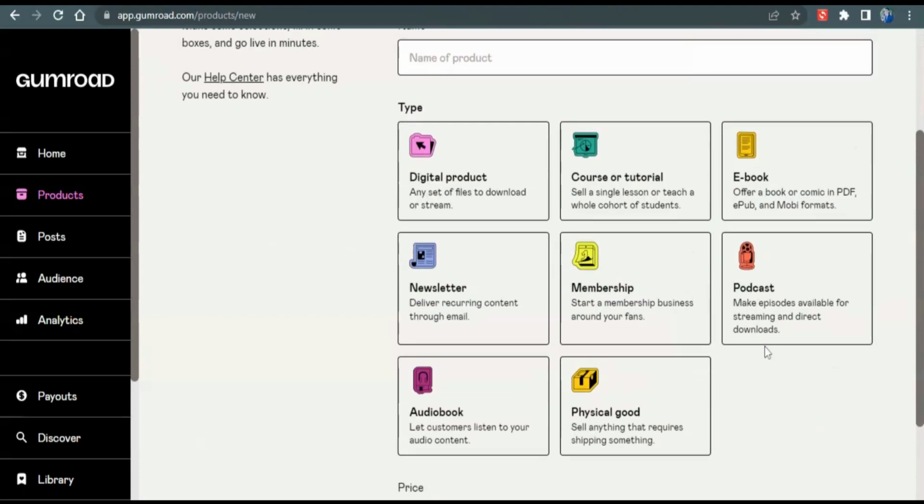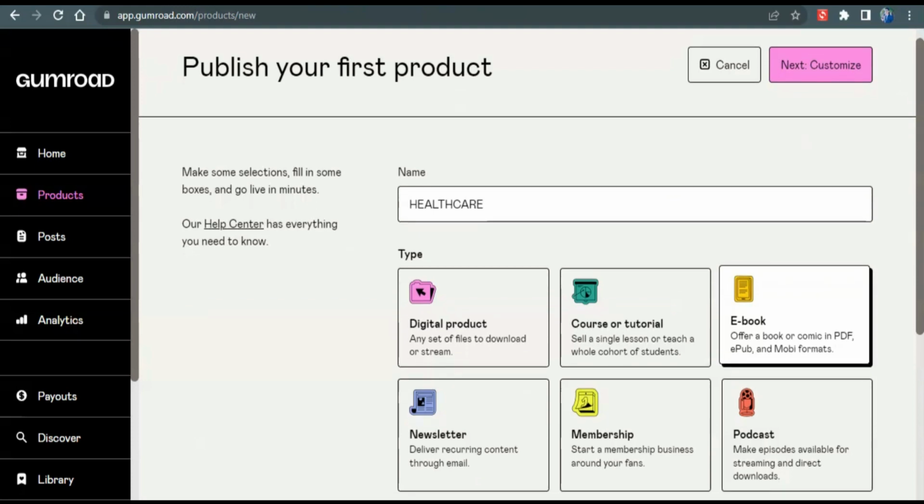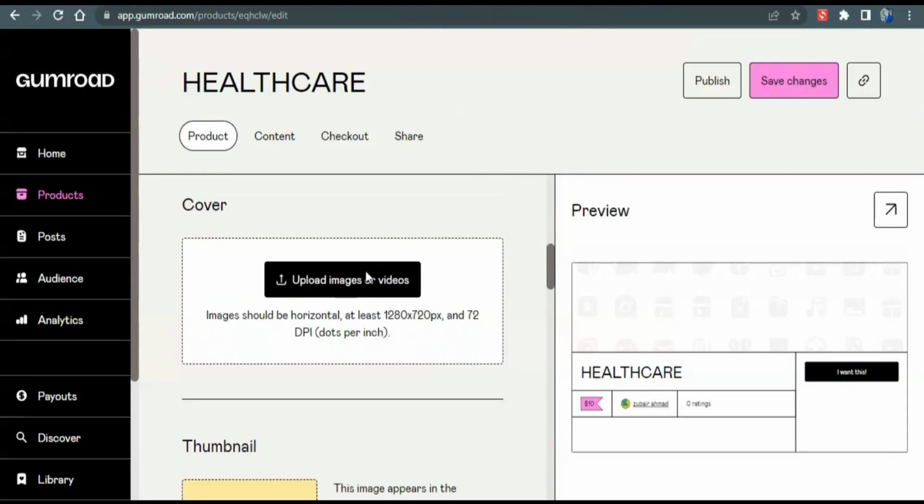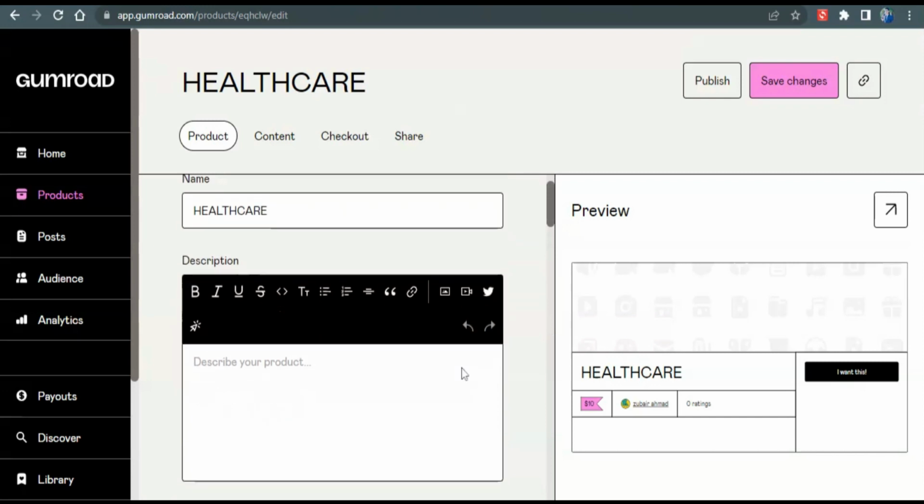Now you can choose whatever you want to promote. For example, in this case we want to promote the ebook, then click on ebook, and you can also enter the name of the product, and you can also enter the price, then click on next, customize. Then you have to add a cover photo to your ebook, and you also have to add a thumbnail and description as well.